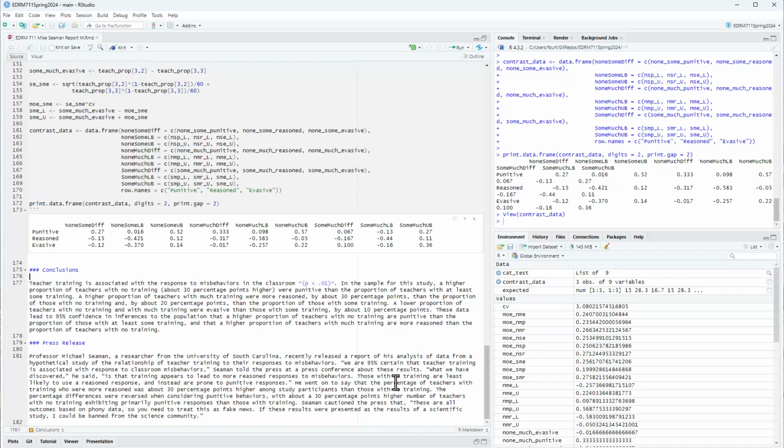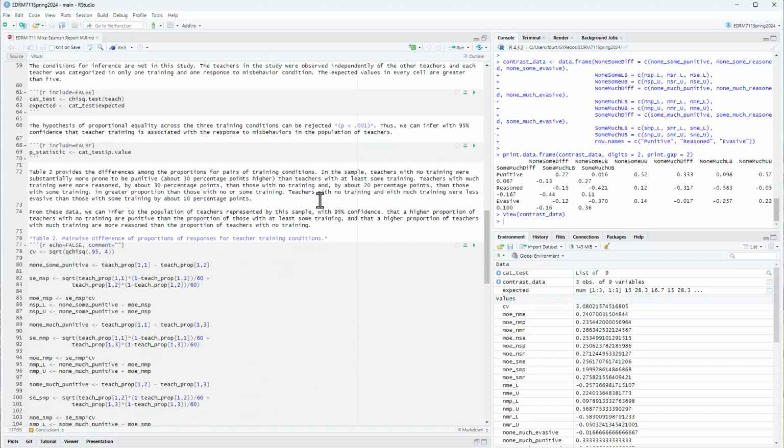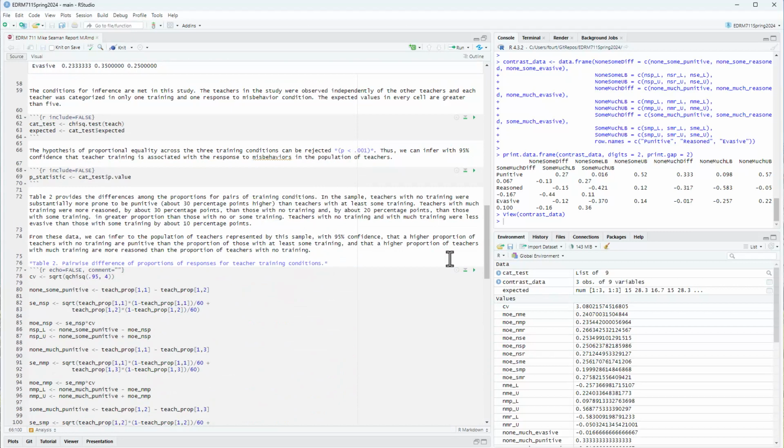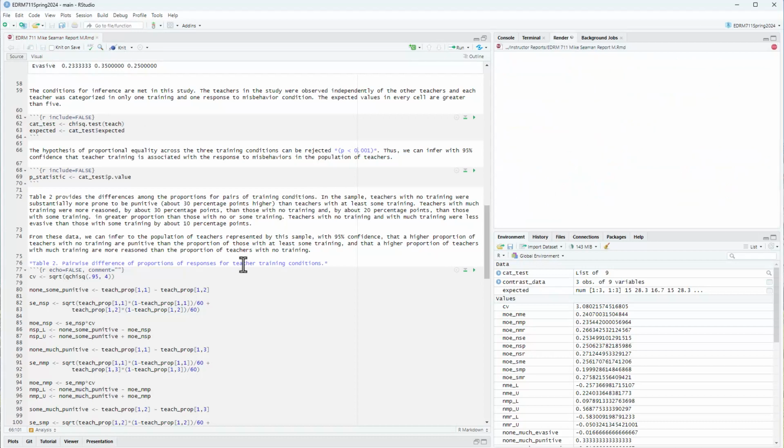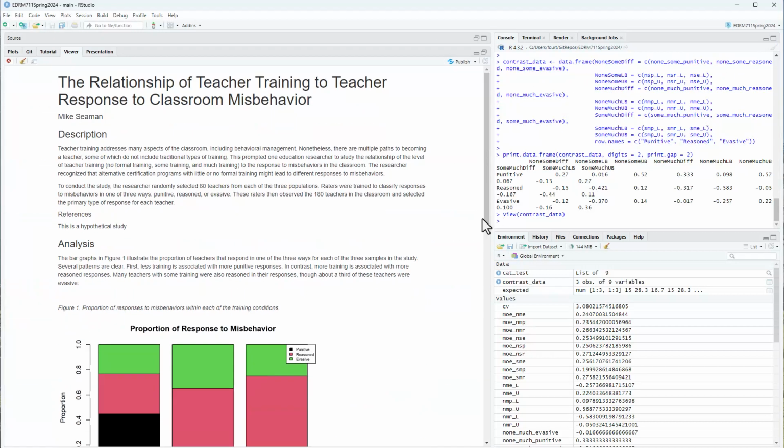So let me put in 0.001. There we go. Okay, and up here I'm going to put in a 0 before the decimal point as well. I always like that. And then let's re-knit, and that change should be made.